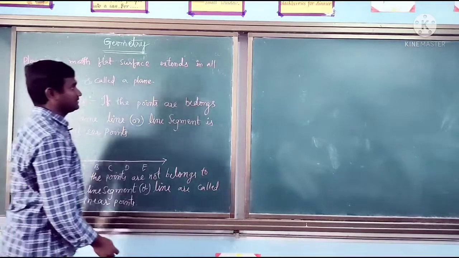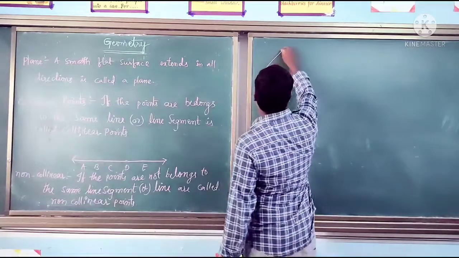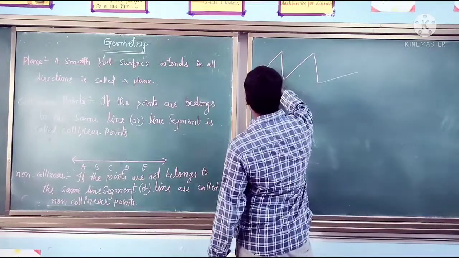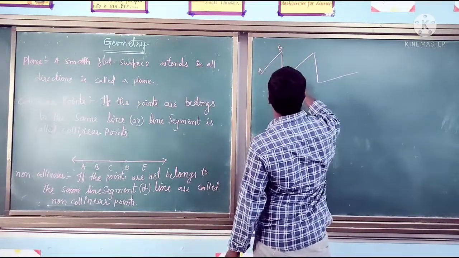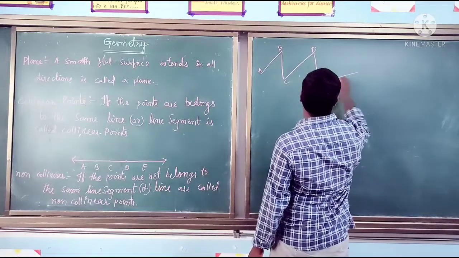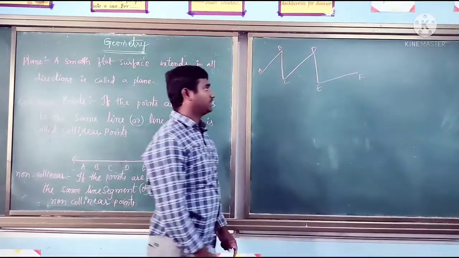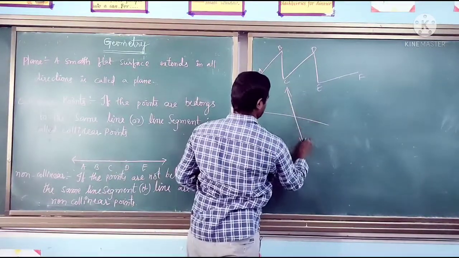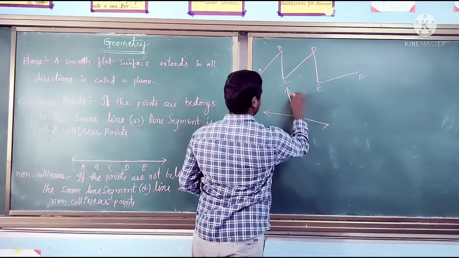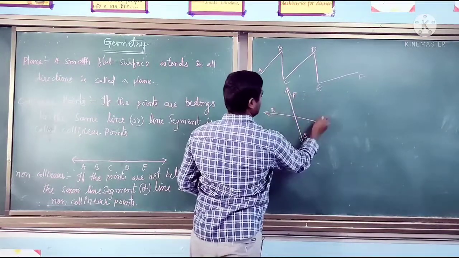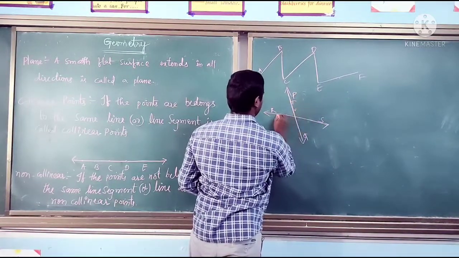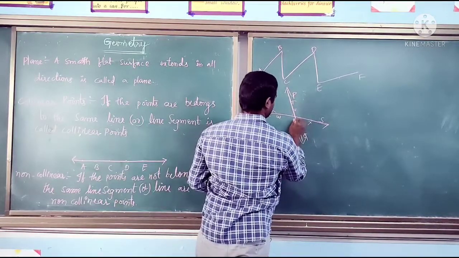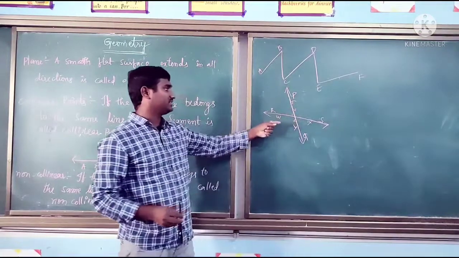Okay, so for example, C. So A, B, C, D, E, F. Okay, these are all P, Q, R, S, T, U, W, X, Y, Z. These are points. Are these points collinear?